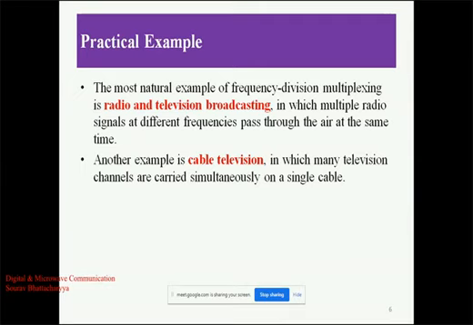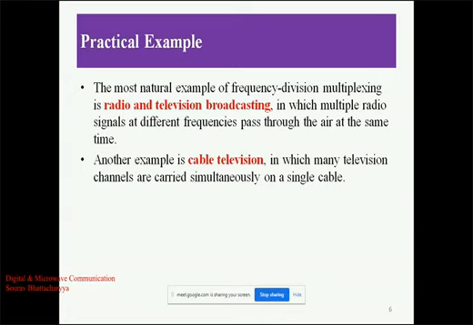If the channel is clear, then we are free with it and we can easily listen to the FM station, whatever is going on. Sometimes it happens when we are traveling by bus or train and listening to FM: due to some distance, whenever we are traveling from one point to another, the frequency changes, and then the signals become distorted, and the frequencies from the nearby stations are also received. So that is frequency division multiplexing.